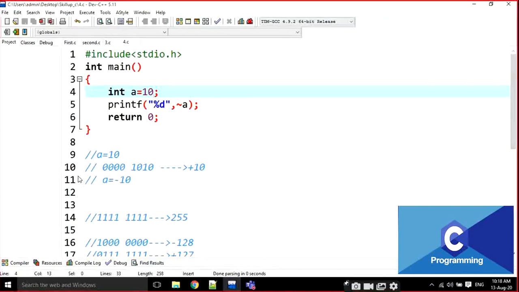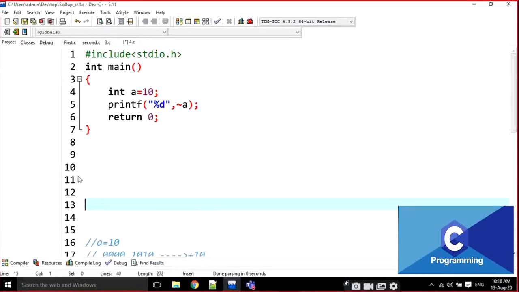Sir, if the condition is false, this operator makes it true. If it is 0, it is going to be 1, and if it is 1, it is going to be 0. That's it, nothing else, right? That is the basic NOT operation. Here also it is doing the same thing.